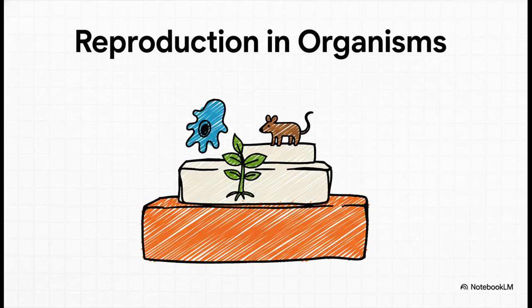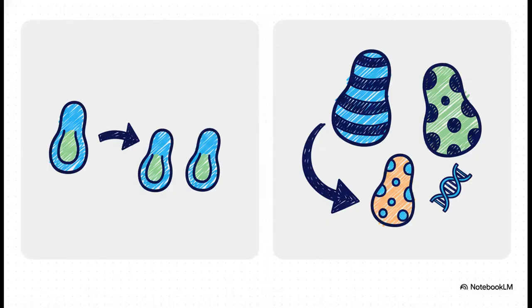Okay, topic number 1. Reproduction in organisms. Guys, these are the basic fundamentals. Get this right and everything else gets easier. So what's the core difference? Simple. Asexual means one parent, making clones. Sexual means two parents, creating genetic variation.